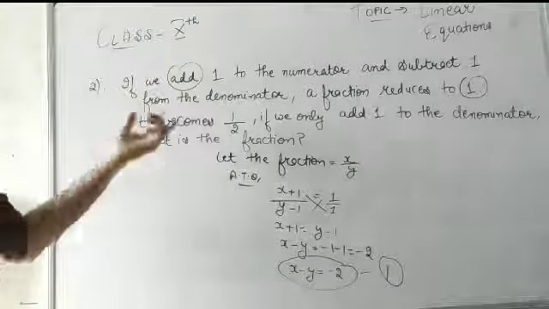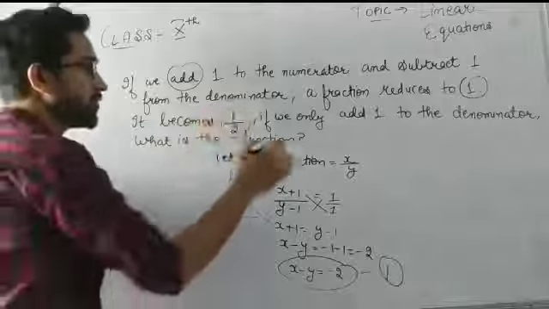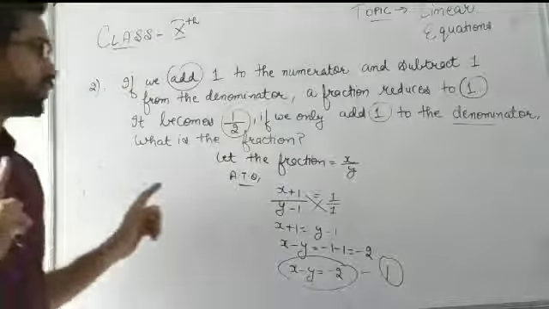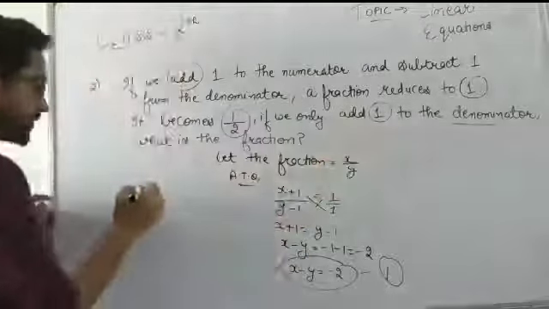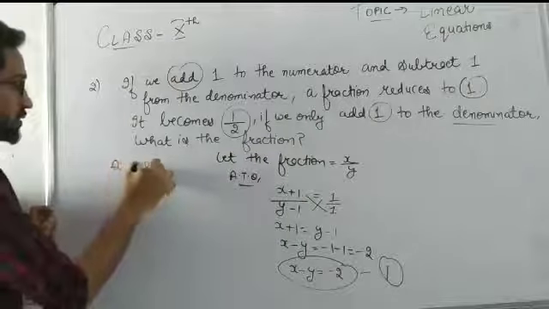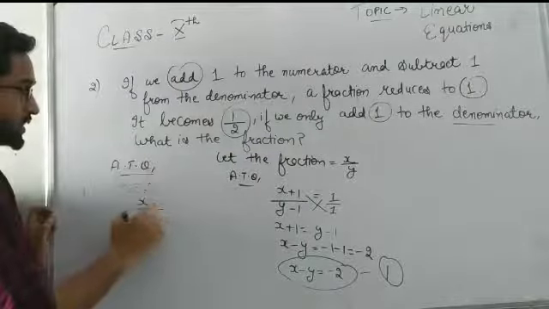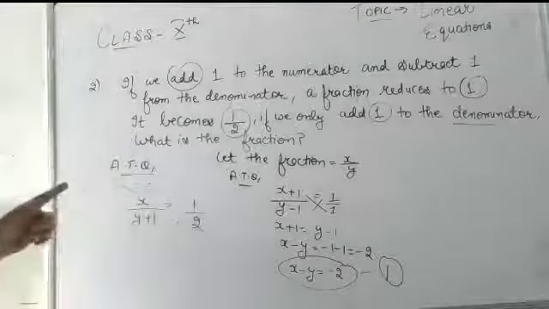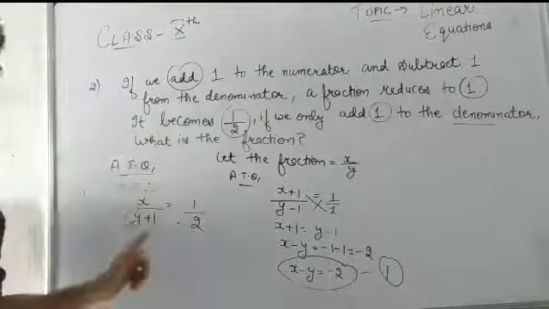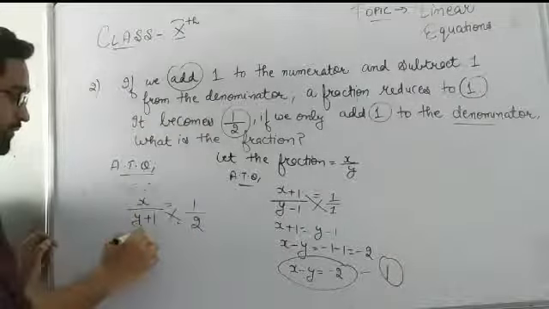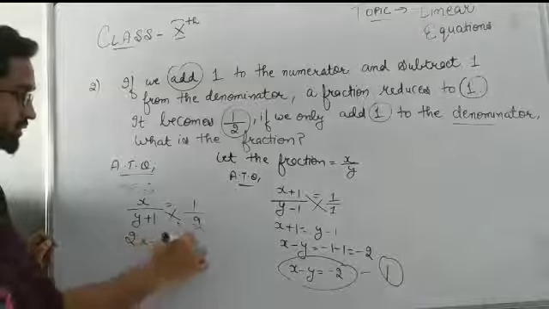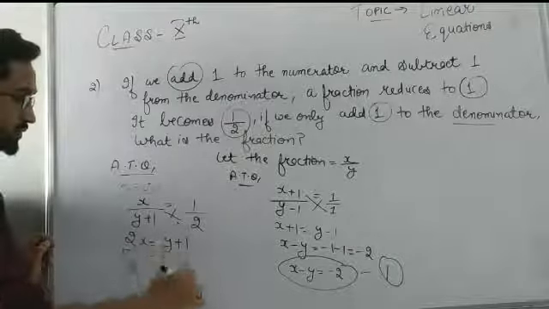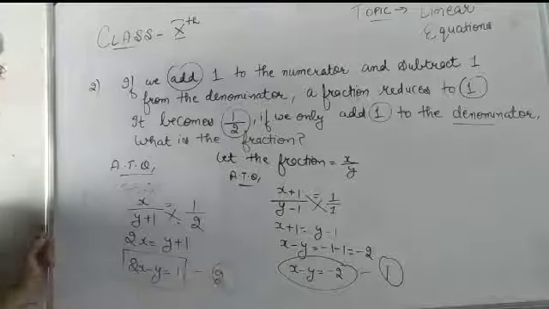Let's go to the next situation which they are saying. They are saying it becomes 1 by 2 if we add only 1 to the denominator. That means no need to change the numerator, just add 1 to the denominator. So again according to the question, it will be x upon y plus 1. Then our fraction will be 1 by 2. They are saying just add 1 to the denominator. So let's cross multiply. It will be 2x is equal to y plus 1. Y will come this side, it will be 2x minus y is equal to 1. This is your second equation.